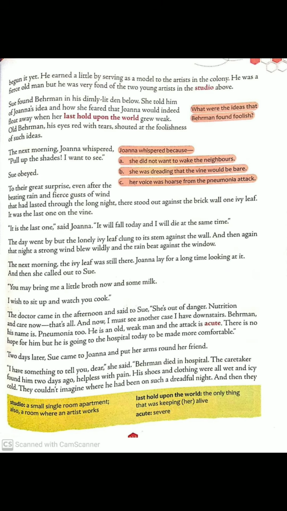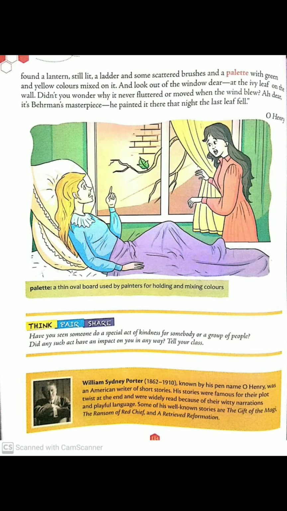Now Sue was telling Joanna that they couldn't imagine where he had been, why he was so cold on such a dreadful night, why he had to go outside on such a dreadful night. Dreadful means extremely unpleasant. And then they found a lantern.